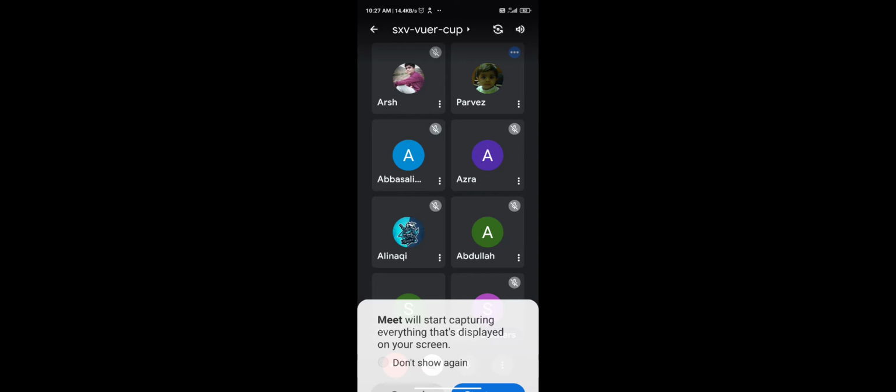Which fraction number? Number written in the form of p by q. Numerator p and denominator q, where q is not equal to 0. It is not included in rational number if the denominator is equal to 0. Okay, I am giving you an example. See here: minus 2, minus 1 by 2, 0, 1, 3 by 2, like this. So every integer and the fraction numbers are included in rational number.